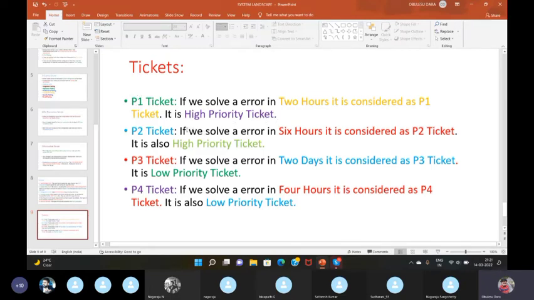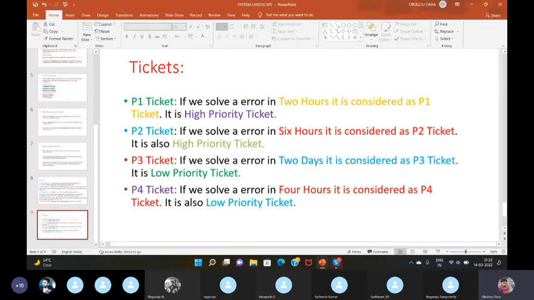And the second one is P2 ticket. If we solve an error in 6 hours, it is considered as a P2 ticket. It is also a high priority ticket. Third one is P3 ticket. If we solve an error in 2 days, it is considered as a P3 ticket. It is a low priority ticket. Why? Because it is taking 1 or 2 days. So that's why it will be considered as a low priority ticket.